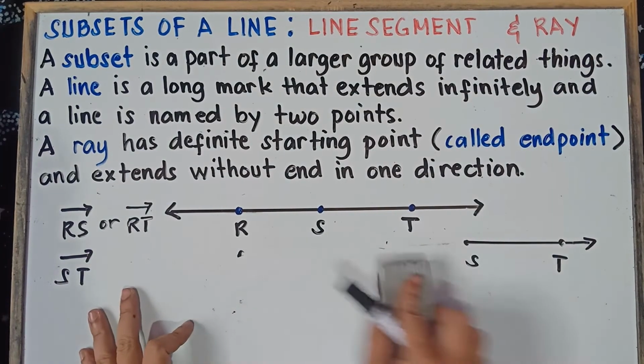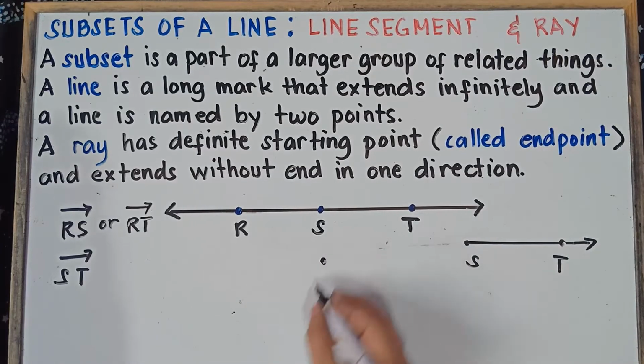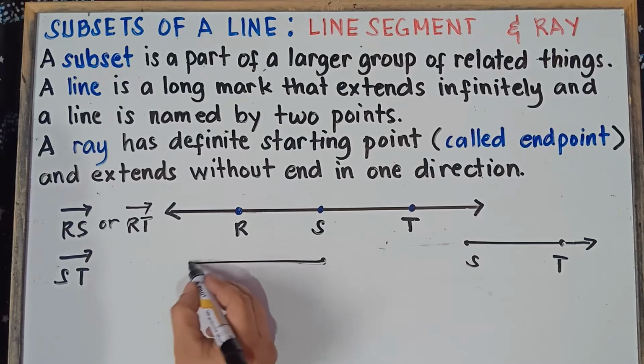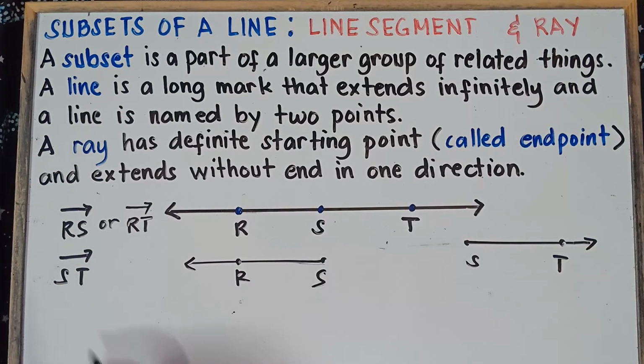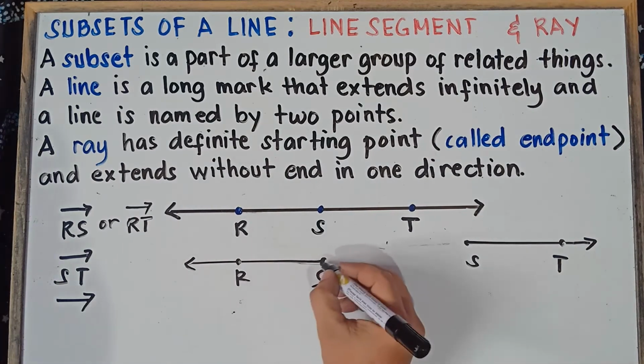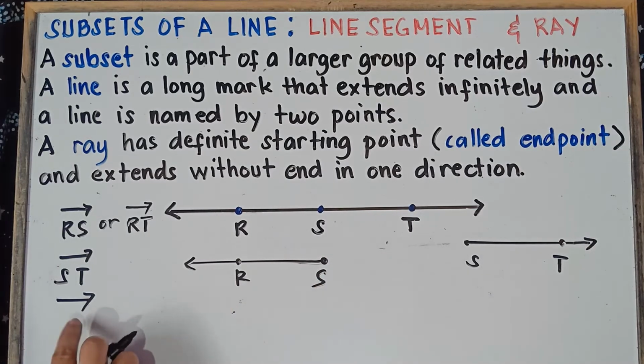Alright, and how about this one? We can have ray SR. This is our starting point, and then going to the left. This is R, and this is S. So we have ray SR. Once again, class, SR is very different from RS. The endpoint should always come first. So it should be ray SR. The symbol of a ray is an arrow going to the right, so ray S and then R.